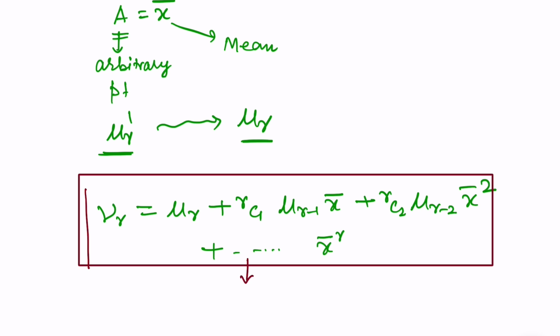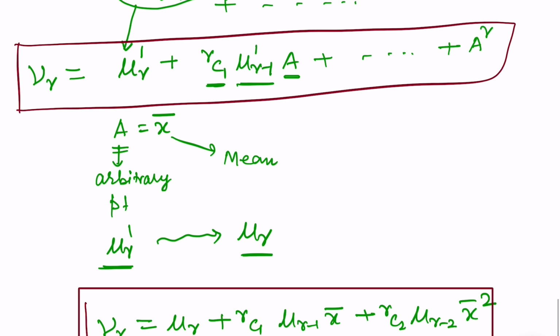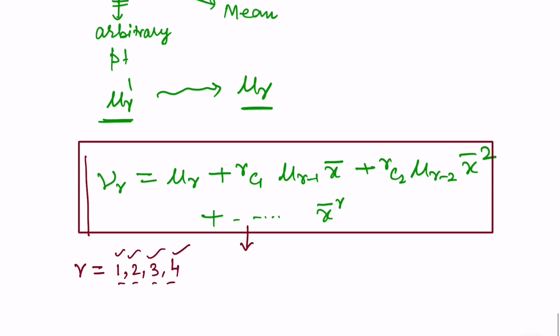We start with this one, and using this one we have to find, for r is equal to 1, 2, 3, 4, the first, second, third and fourth moment, because usually in the examination or in the questions the relation between these moments is required. In general you have the general formula, and in the examination also you can derive using this formula, but it is advisable to keep the first, second, third, fourth handy for you.